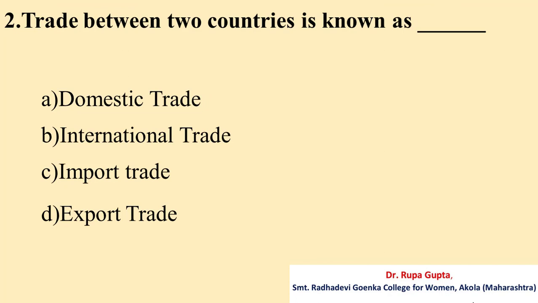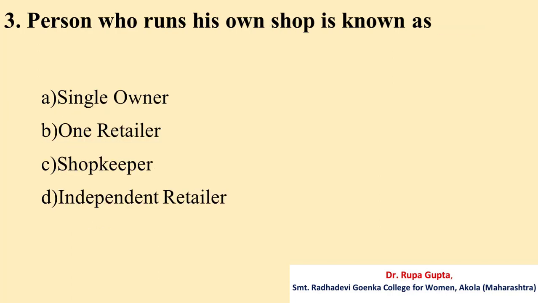Question number 2. Trade between two countries is known as A. Domestic trade, B. International trade, C. Import trade, D. Export trade. And the correct answer is B. International trade.